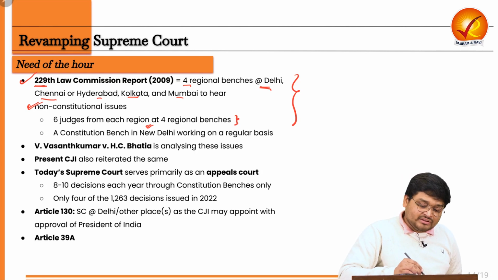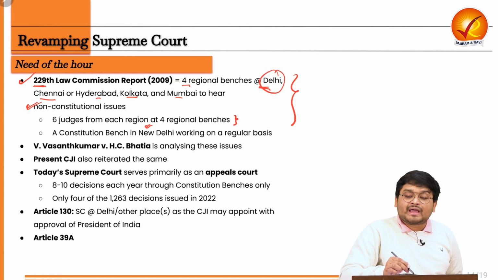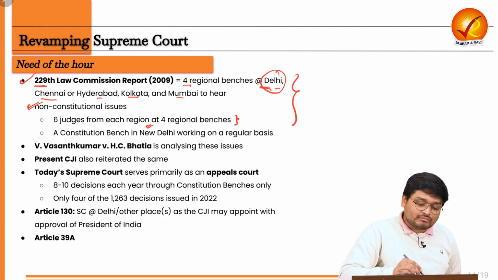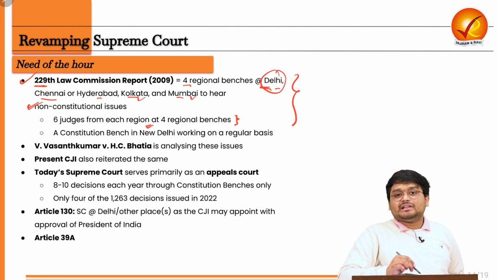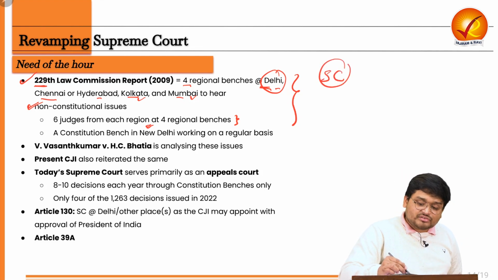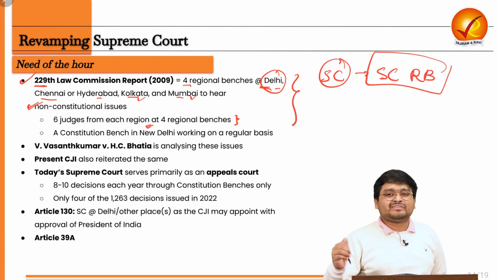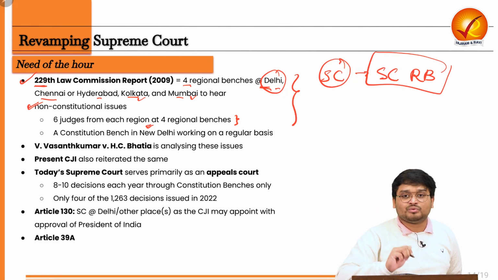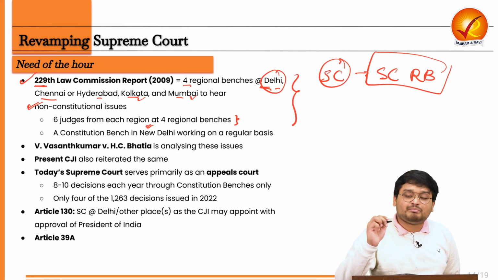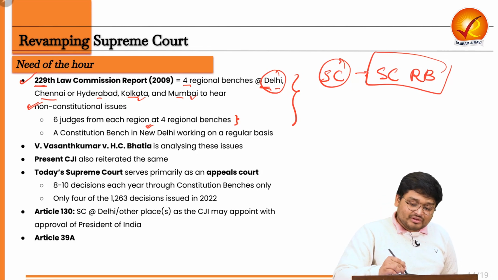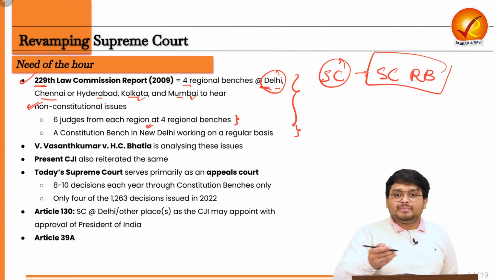They will be looking at these particular cases. And let me tell you, at Delhi, Kolkata, Chennai or Hyderabad or at Mumbai, there will be Supreme Court judges only, because these are the Supreme Court's regional branches. So this is not an extended wing of the High Court. This is the Supreme Court only, and they will have the power of the Supreme Court. So let us deliberate on this.